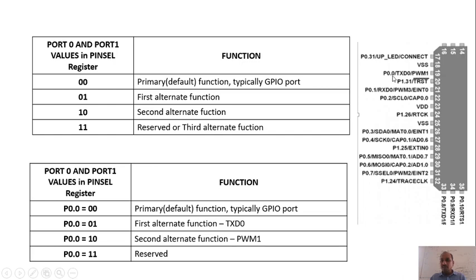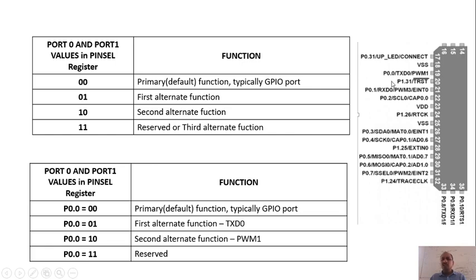First function is P0.0, second function is TXD0, and third function is PWM1. Now I want to make this pin number 19 perform either the first function, the second function, or the third function. Then how to do that? This can be done by using a pin select register.